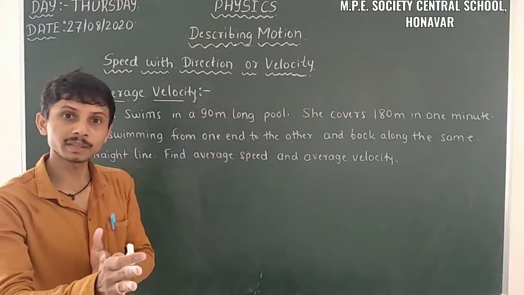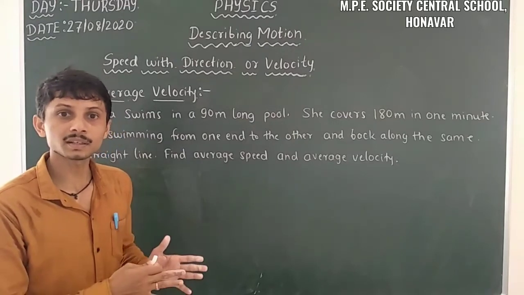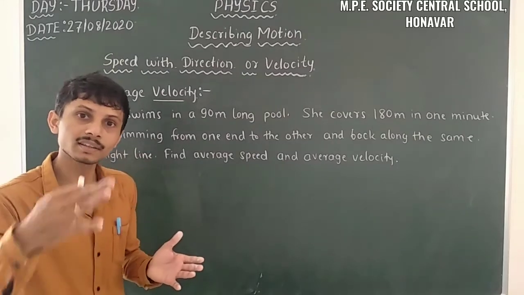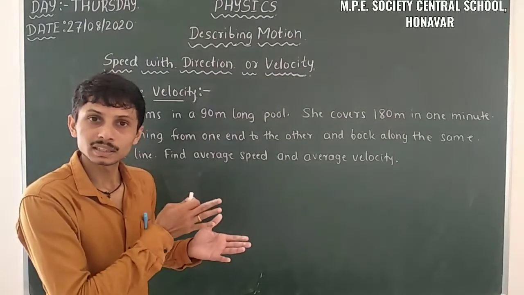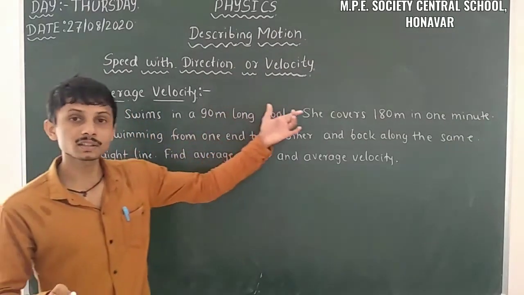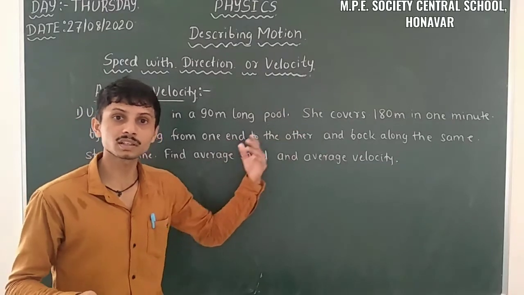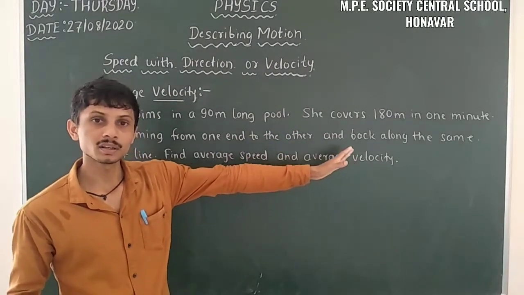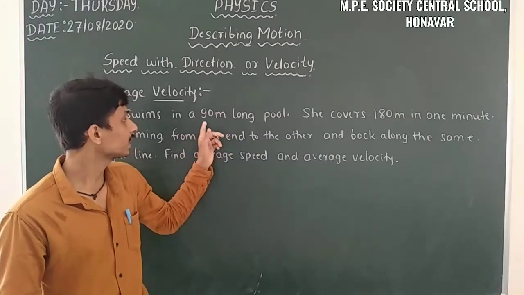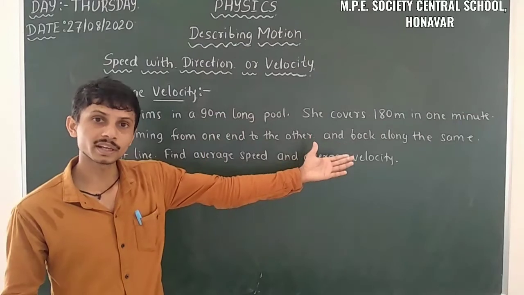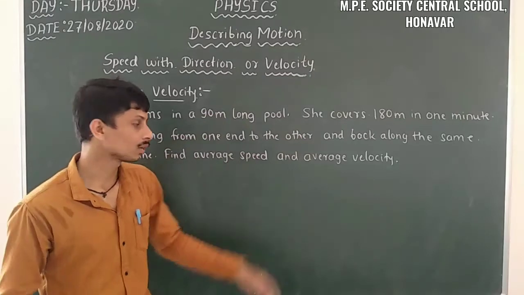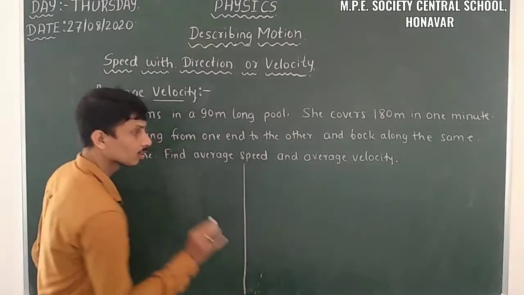She covers 180 meter. That means she started from the initial point and came back to the same position, and at the end of the swimming she comes to the same point where she started. So the total journey of this swimming is 180 meter. She took twice the length of the pool. That means 90 meter into 2 is equal to 180 meter. So she swims back along the same straight line. Find the average speed and the average velocity. So we have to find out both here.